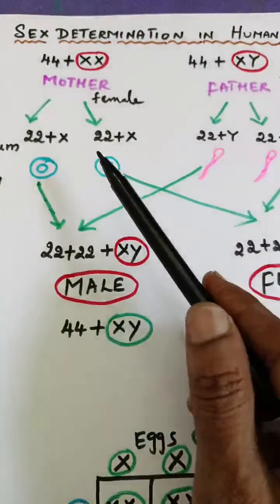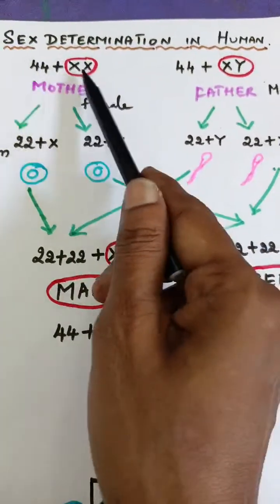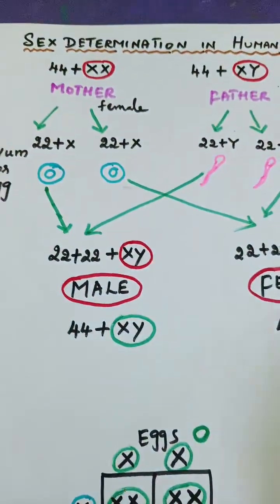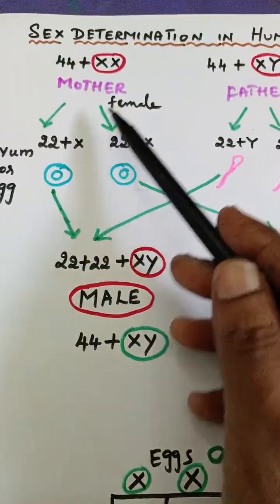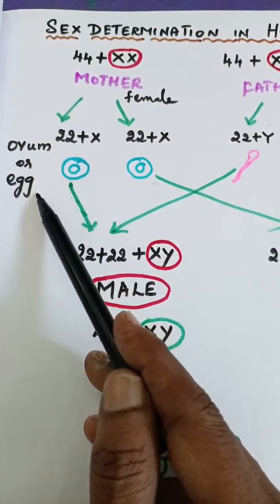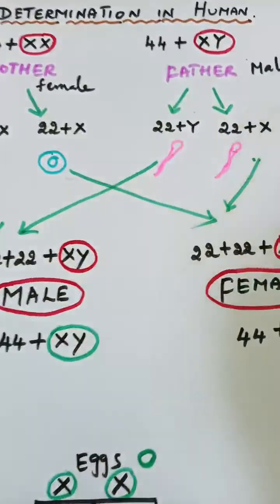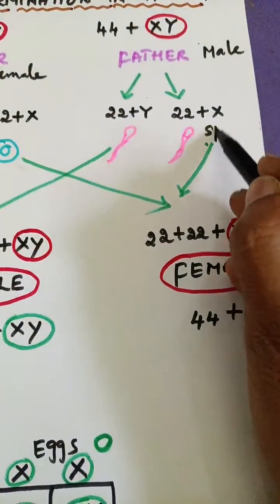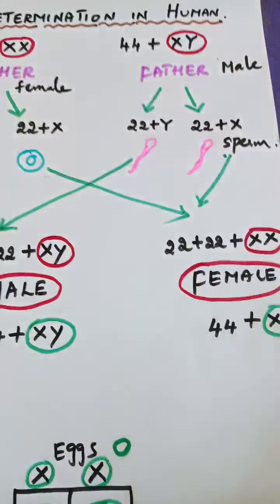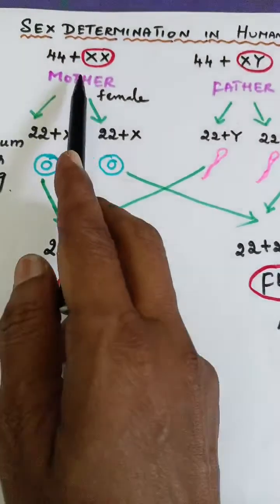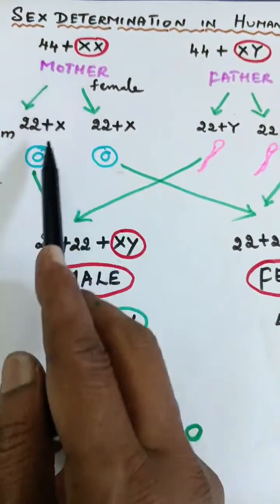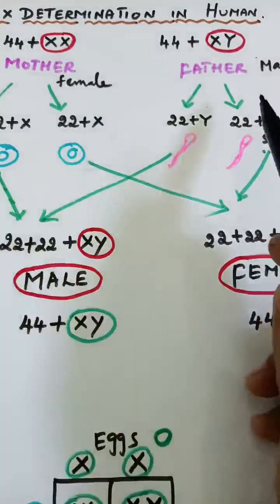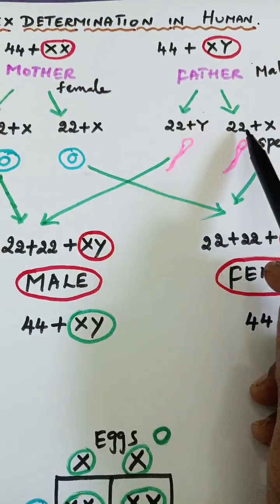Okay, understood? So 44 plus XX for the female mother, 44 plus XY for the male. Understood? So now this 44 and this one pair is going to split during the cell division. What will the females have? Females will have the ovum or the egg, and the males will have the sperm. So now this 44 divided by 2 is 22, 22. Am I right? And here also 22, 22.